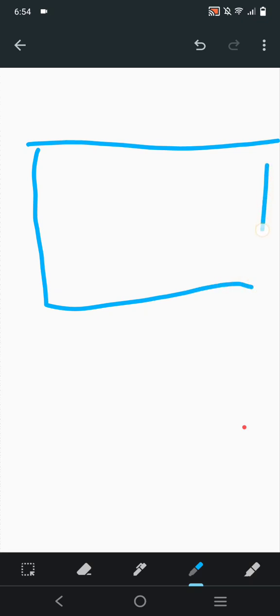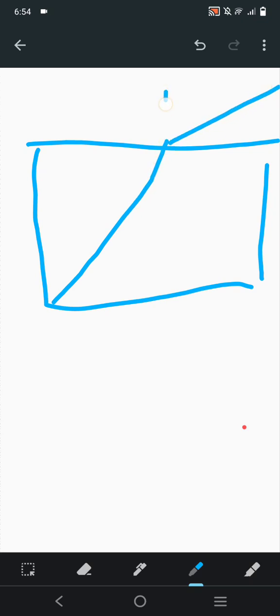I'm making a diagram over here again. Now the incident ray will be going from the denser medium to the rare medium. This is the normal line, this is the incident ray.